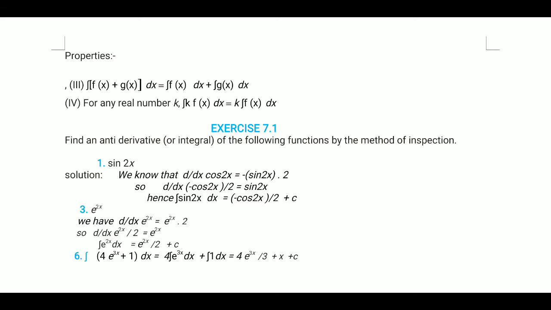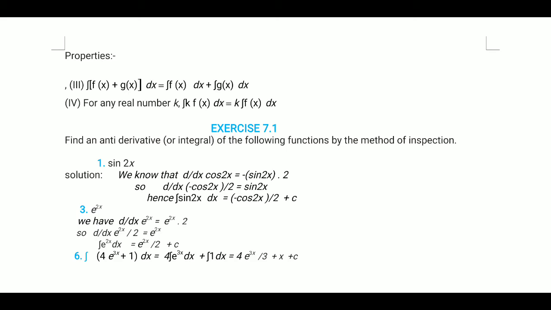Find an antiderivative or integral of the following functions by the method of inspection. The method of inspection is used where we know whose differentiation gives this term. We know that differentiation of some function is the result, but here we have to go from the result to the original function.